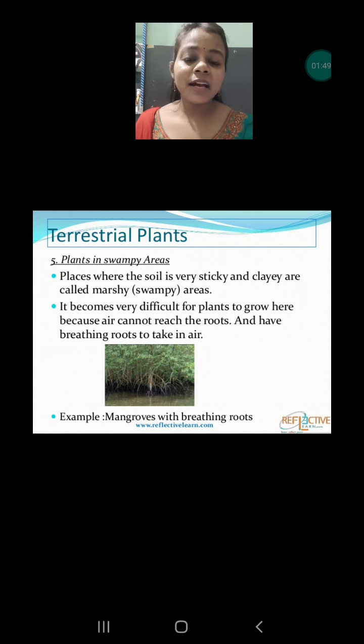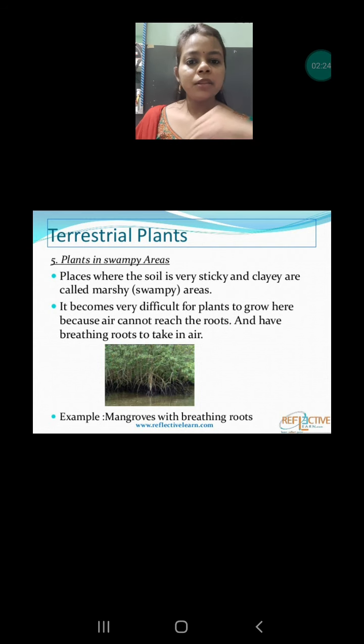These areas are also known as swampy areas. Marshy or swampy areas are waterlogged areas, that means covered with water all the time, and the soil found is clay soil. Next, it is difficult to survive over there. Why? Because just now I told you clay soil does not allow air to pass, but even the roots also need air.